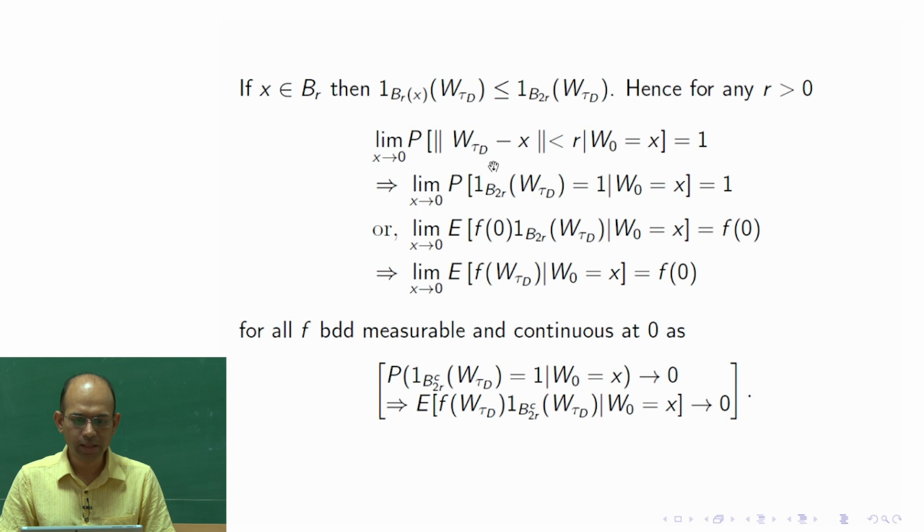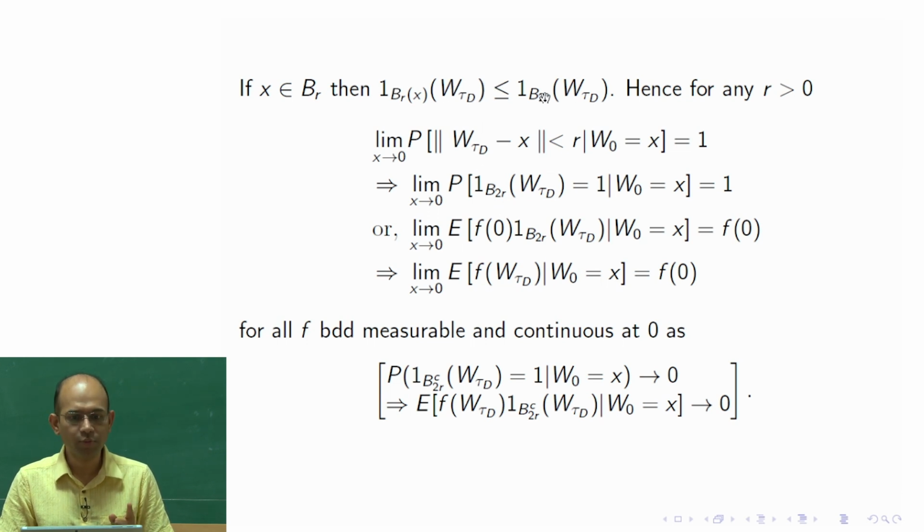This part is the same as this part, correct, because w tau d minus x less than r means that w tau d is in the ball of radius r around x, or in other words this value is equal to 1, okay.